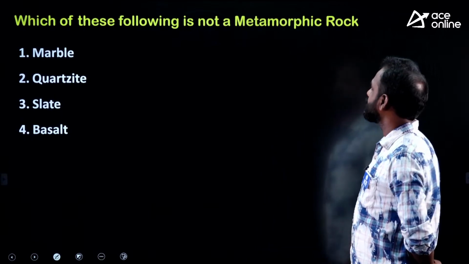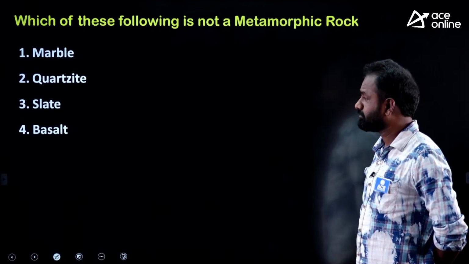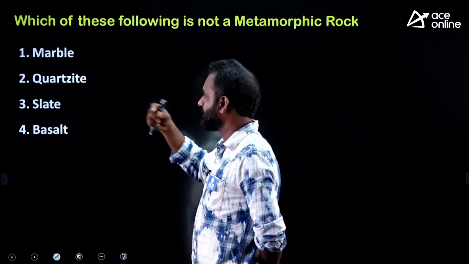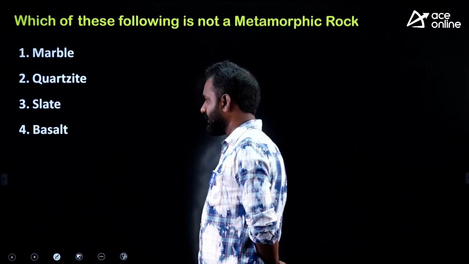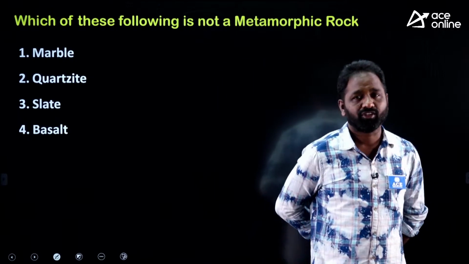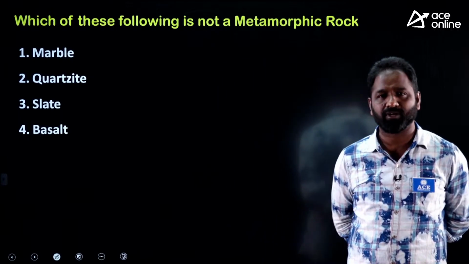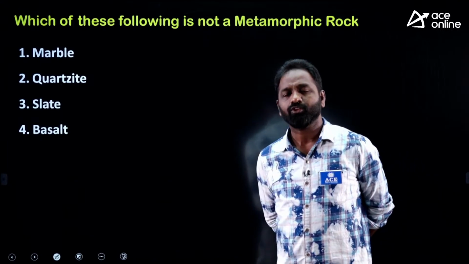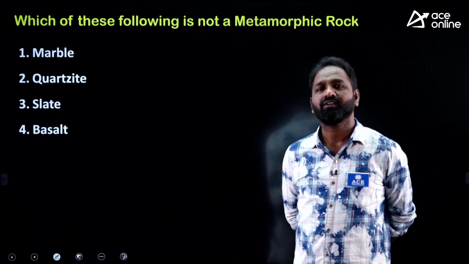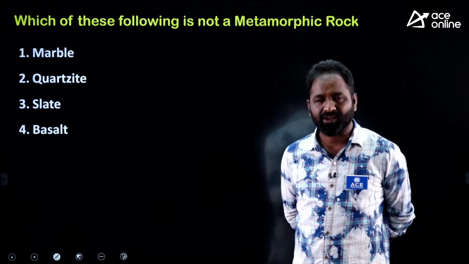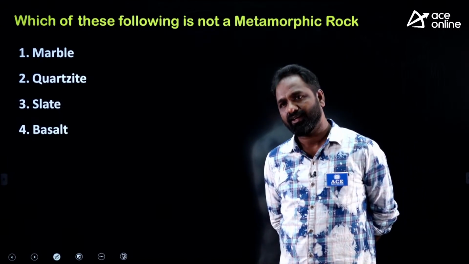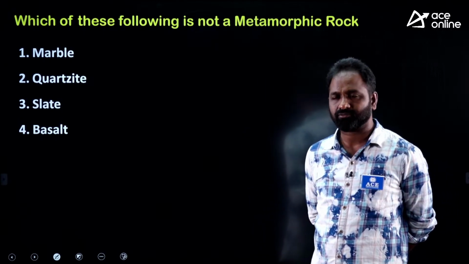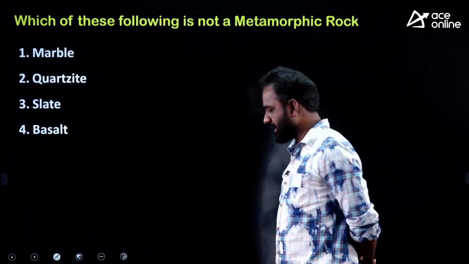Okay, which of the following is not a metamorphic rock? A. Marble, B. Quartzite, C. Slate, and D. Basalt. Not a metamorphic rock, that means 3 are metamorphic rocks, 1 is not. So if you want to answer this question, you should know there are 3 types of rocks: igneous rock, sedimentary rock, and metamorphic rock. Metamorphic rock means it has been changed, right? So what is the right answer?